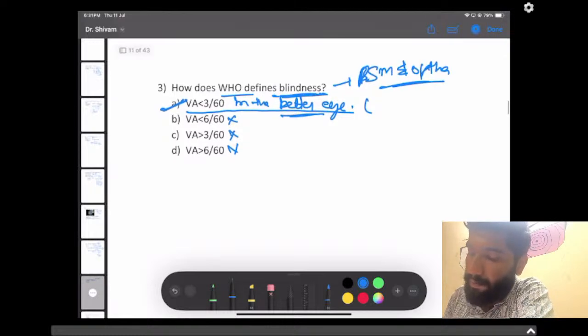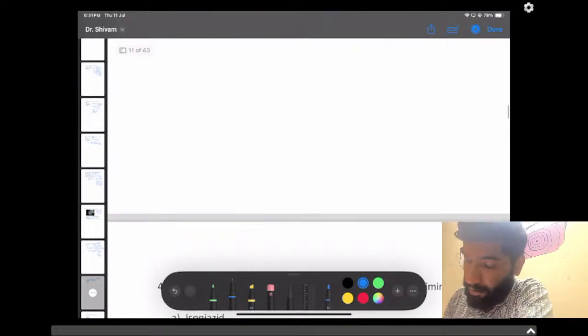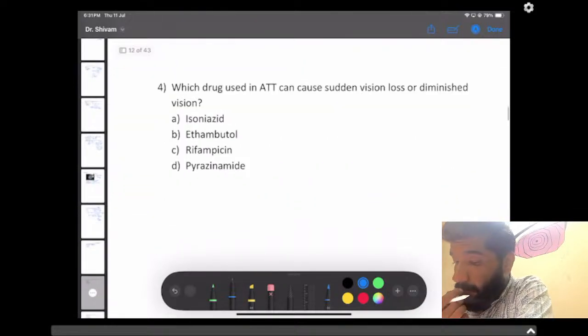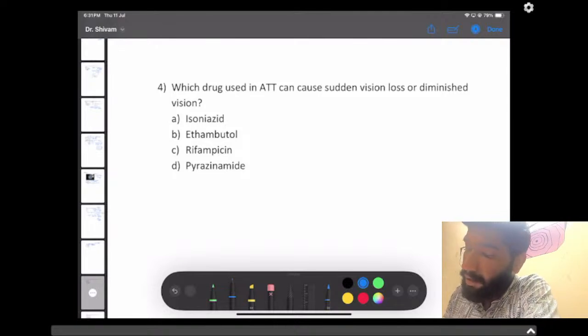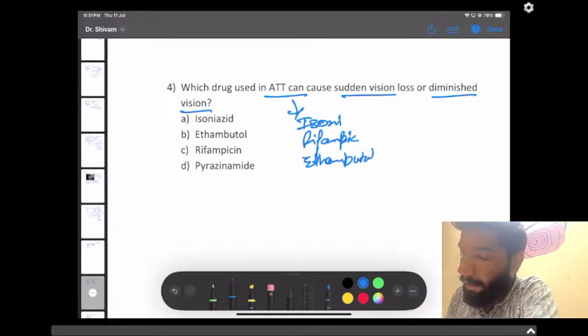Okay, so guys, let's move to the next question. Which drug used in ATT can cause sudden vision loss or diminished vision? As we all know, in ATT there are 4 drugs: isoniazid, rifampicin, ethambutol, and pyrazinamide.